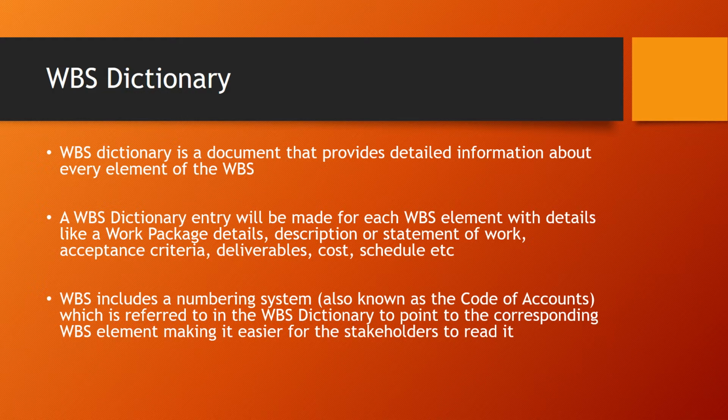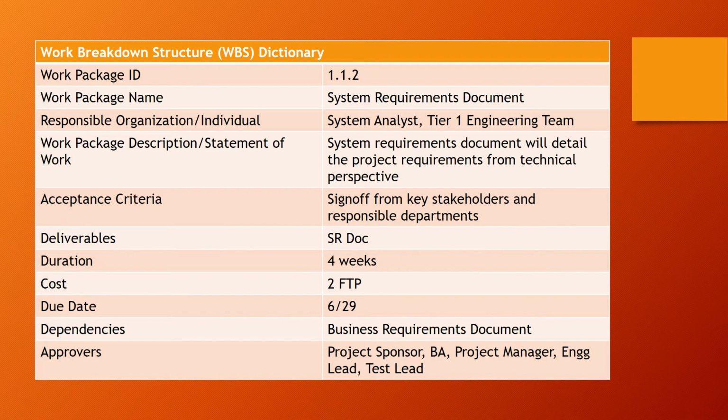Now let's take a look at an example WBS dictionary entry, which will make things much more clear. This is an entry that I created basically to explain what a WBS dictionary entry looks like. Let's go over it.